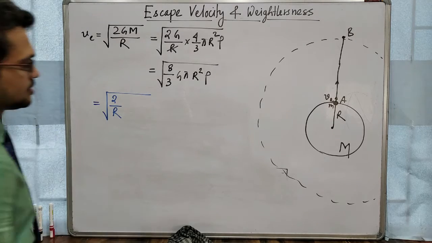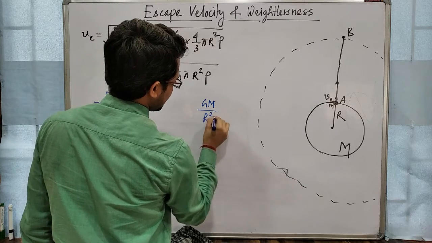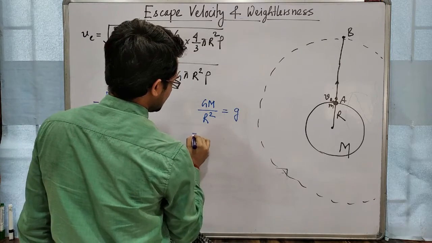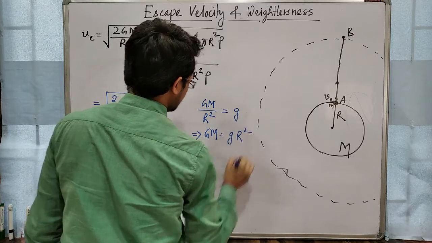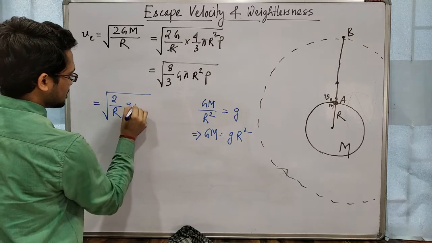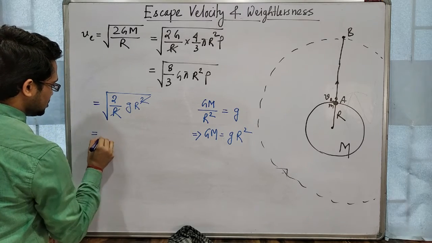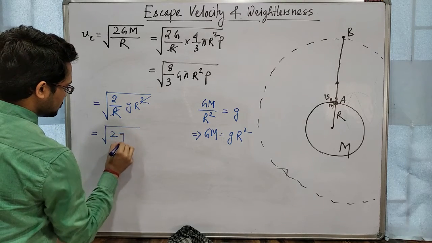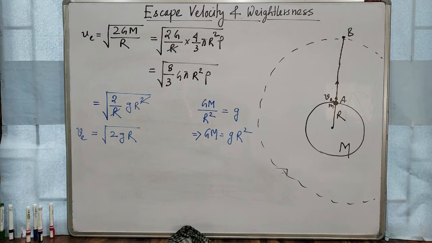Now look at the equation, GM by r square equal to small g. So in place of GM we can write small g into r square. Now this r is cancelled out, so VE equal to root over 2gr.